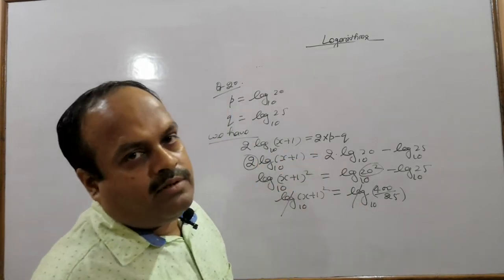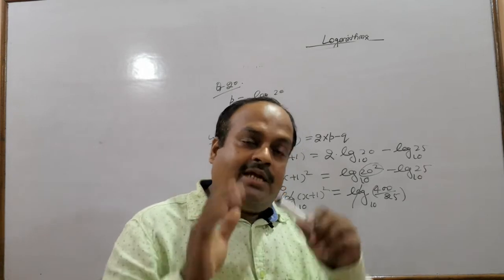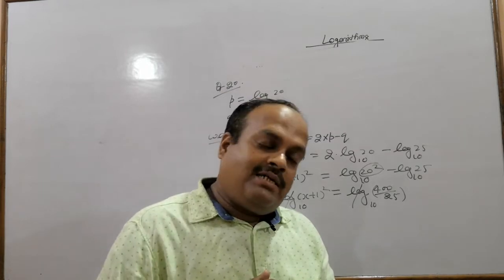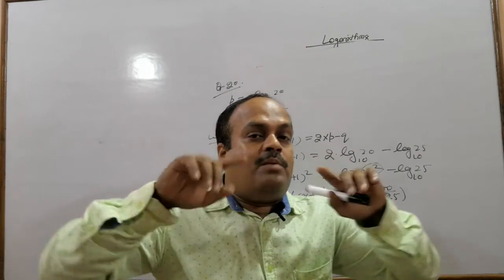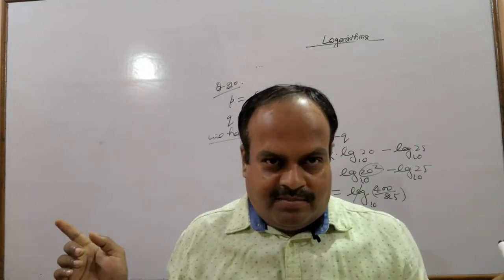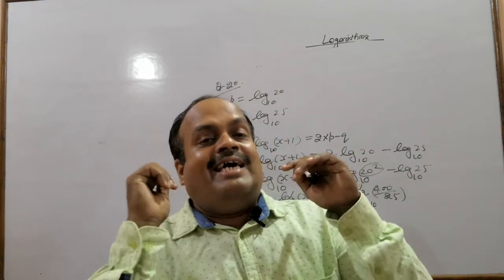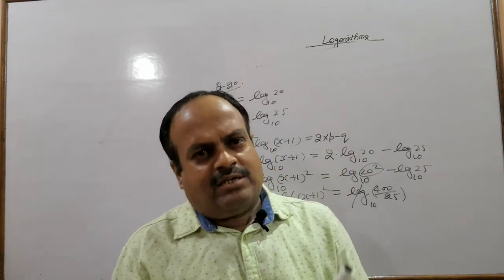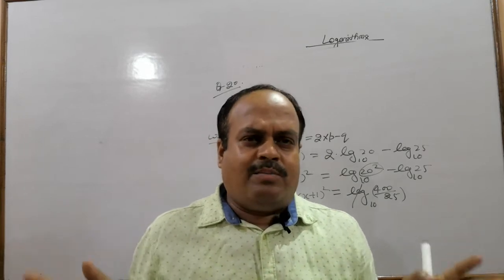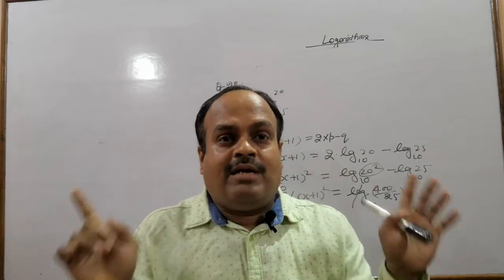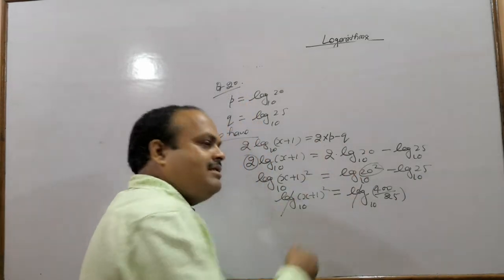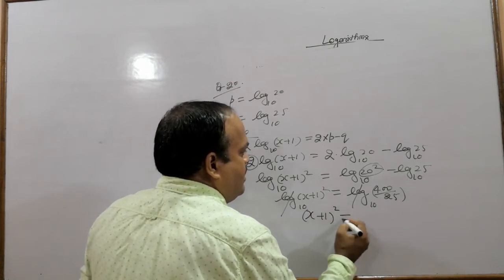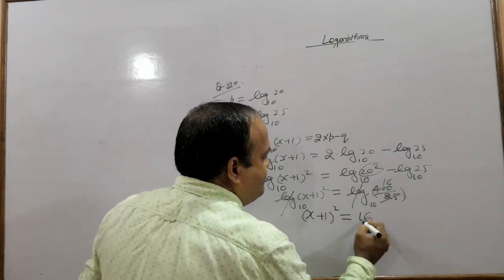Never do that. You write simply removing log from both the sides. There is a rule to remove the log, and that rule says that to remove the log from both the sides of an equation, we need to take the anti-log. But since you don't know anti-log, that's why I am saying that don't write taking anti-log of both the sides, but at least you write removing log. Don't cancel, it's wrong process. So x plus 1 whole square equals to 16.